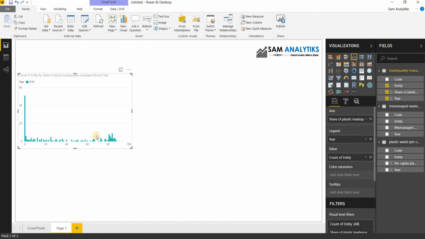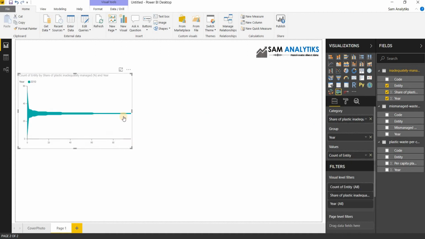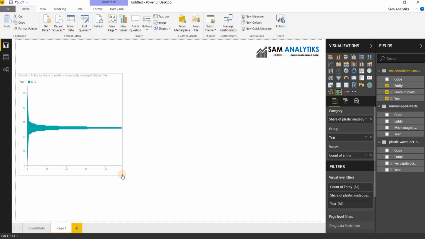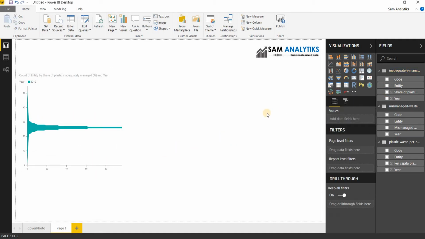If we do this, we can get quite a different visual for one particular scenario. However, if we use the stream graph, we can get this kind of visual for our data.